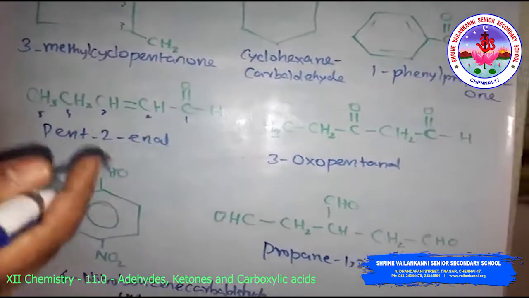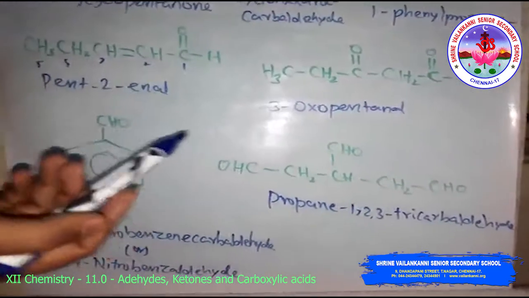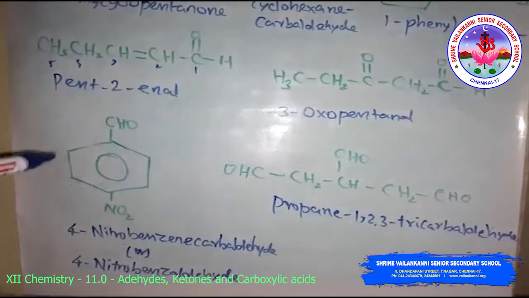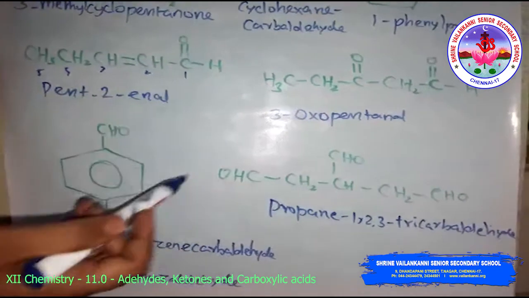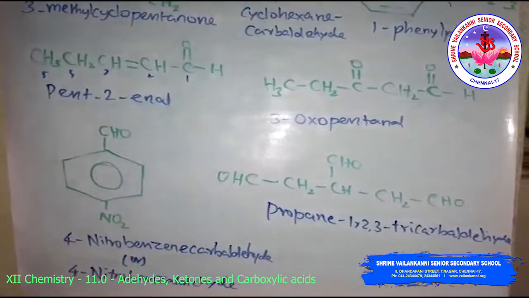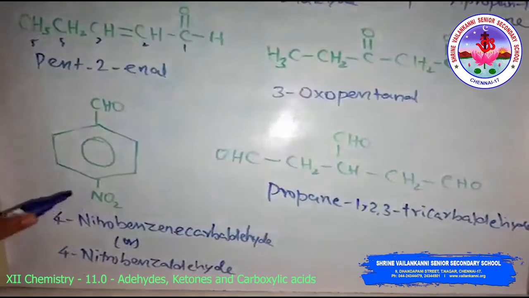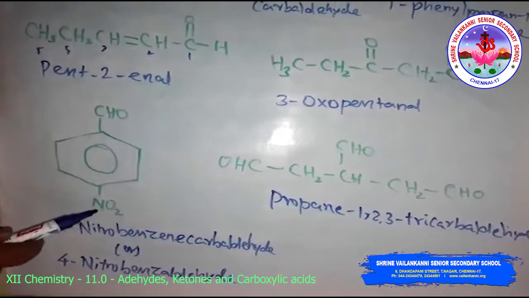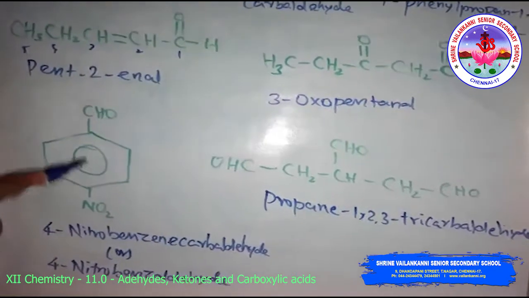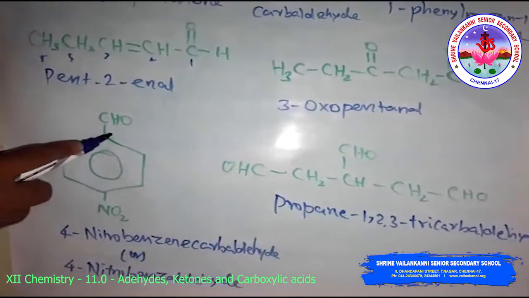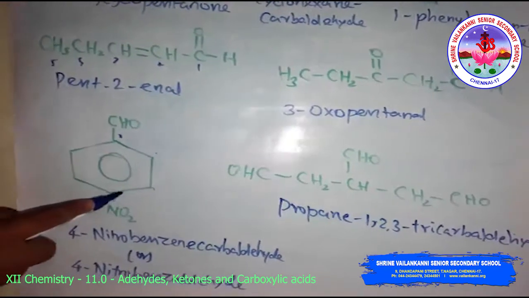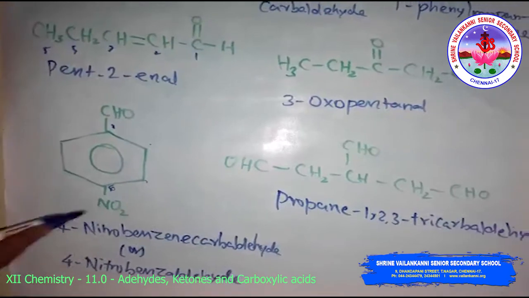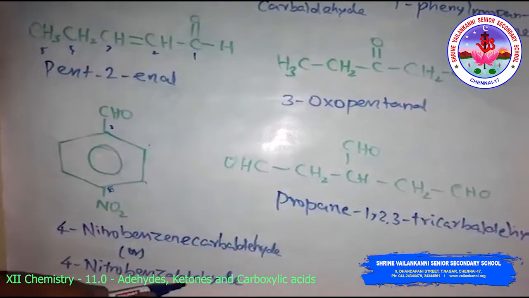Then it is also accepted by IUPAC that the other aromatic aldehydes are named as substituted benzaldehydes. Look at this. This benzene ring contains CHO and NO2. So here the fourth position has the nitro group, this is the carbon number 1, 2, 3, 4. So 4 nitro benzene carbaldehyde, or you can say 4 nitro benzaldehyde.